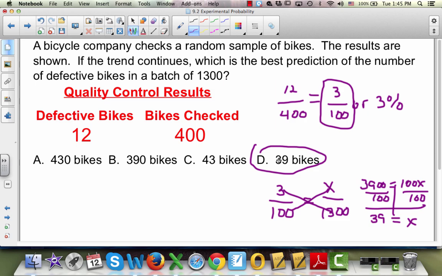So if we had a whole batch of 1300, we could expect to find about 39 of them that were defective. The other way to do it, by the way, since we changed it to a percent here, is we could come up here and go to 1300 times 0.03, and 3 times 13 gives us 3900. 2 decimal places, 1, 2, and that would still give us 39.